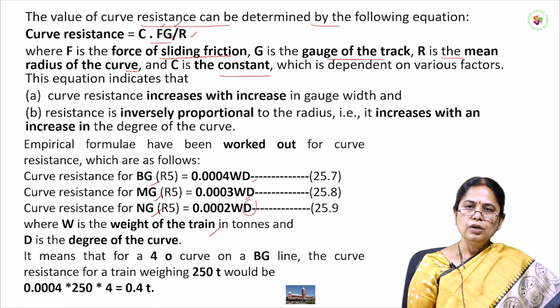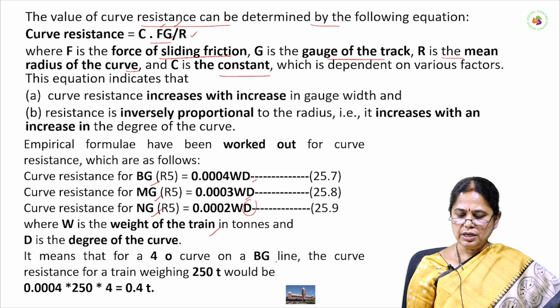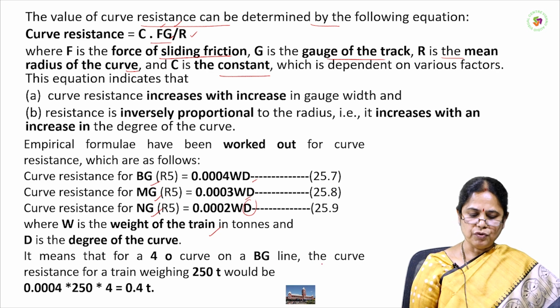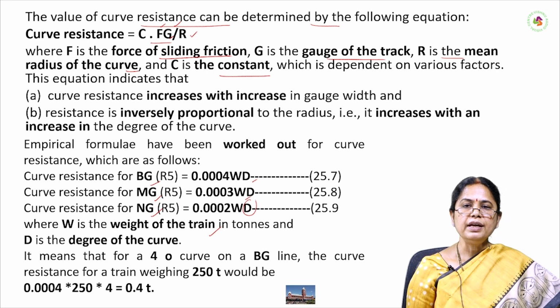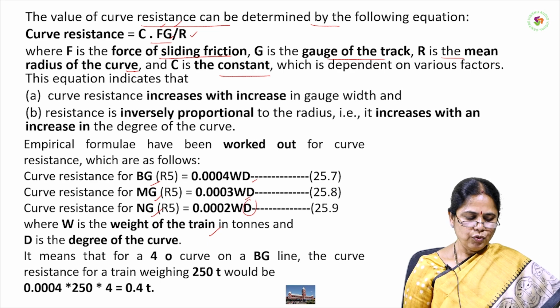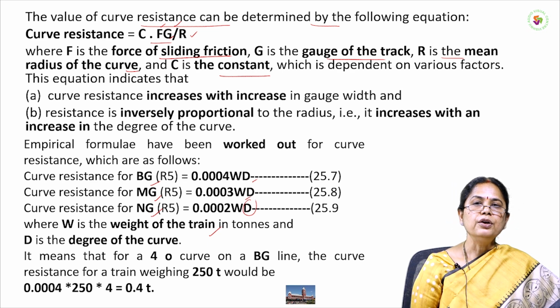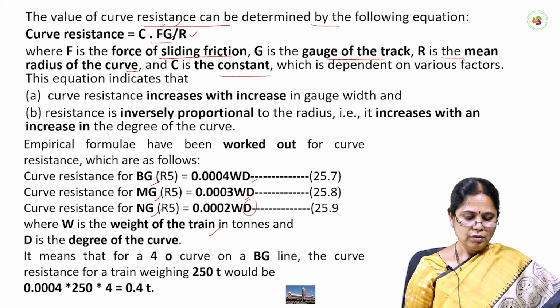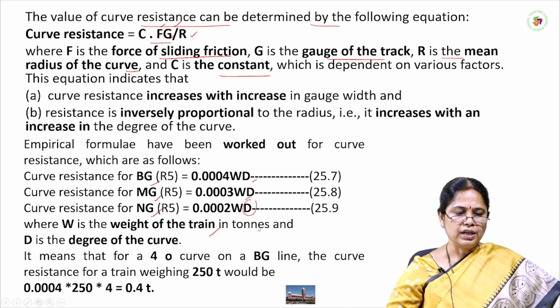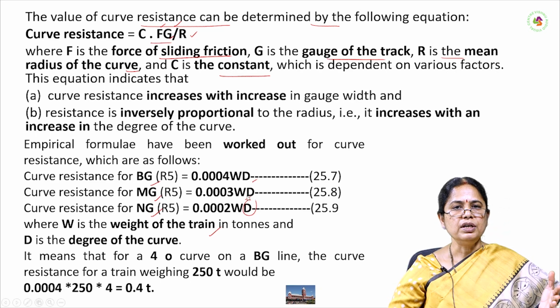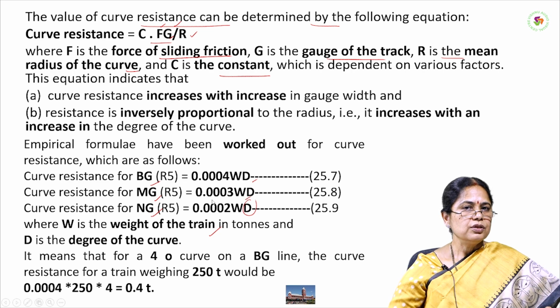For example, for a 4-degree curve on a BG line, the curve resistance for a train weighing 250 tons would be 0.0004 into 250 into 4. We will get 0.4 tons. That means the curve resistance will be 0.4 tons.